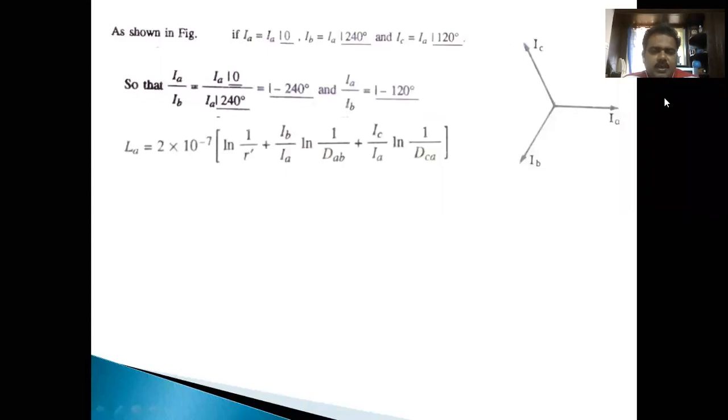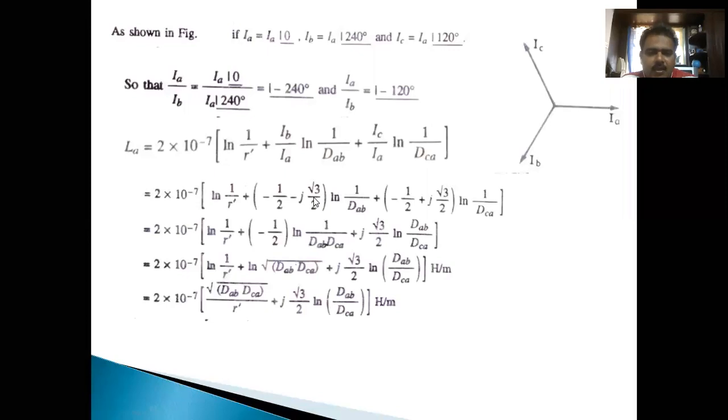Since this is a balanced three-phase system, all three currents are displaced by 120 degrees. If we take this direction, Ib becomes minus 120, Ic becomes minus 240, otherwise plus 120 and plus 240. Substituting this, after simplification.